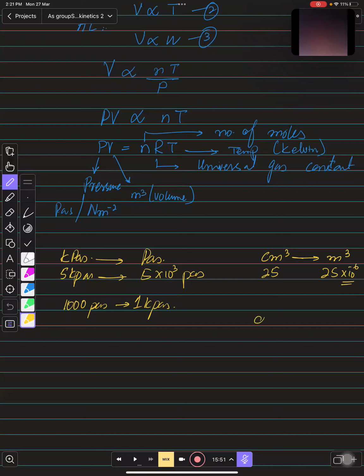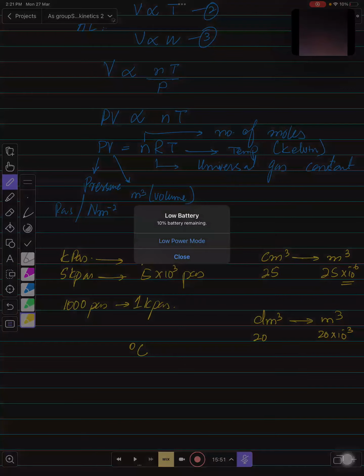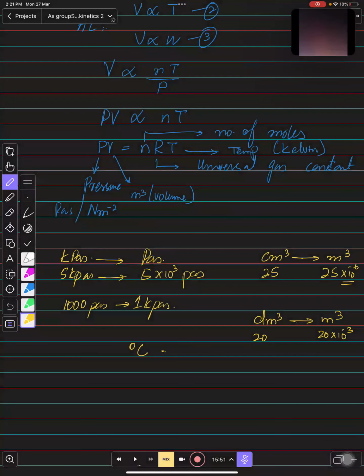And if they give you in decimeter cube, it would be simple as this. For suppose if you have 20 decimeter cube, so it would be 20 into 10 raised to the power minus 3 meter cube. So you can just arrange like this. And also the temperature, if they give us the temperature in degrees Celsius, you need to convert it into Kelvin.